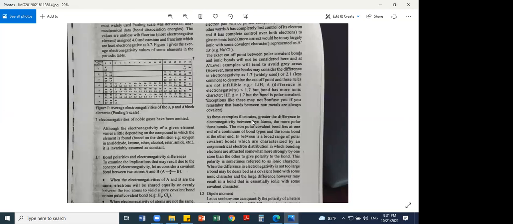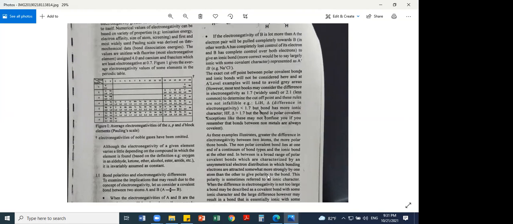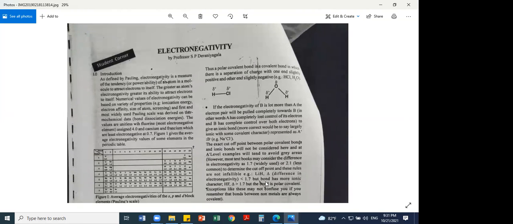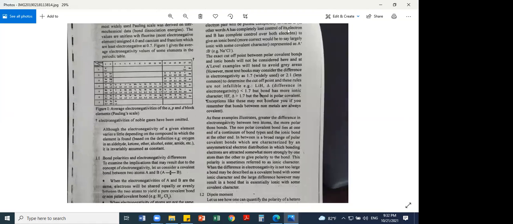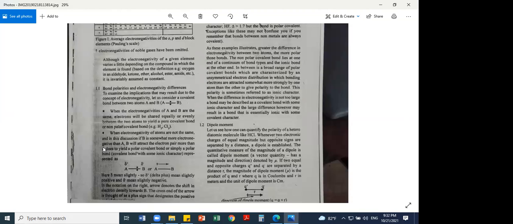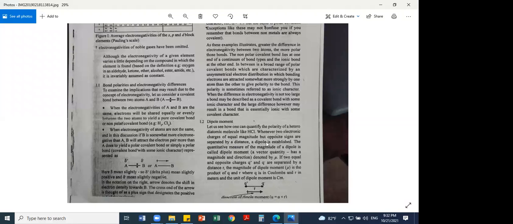This is about polarity, dipole moment and all.